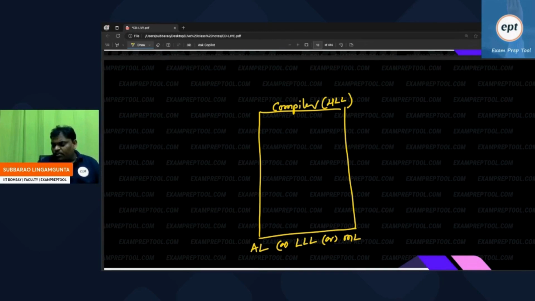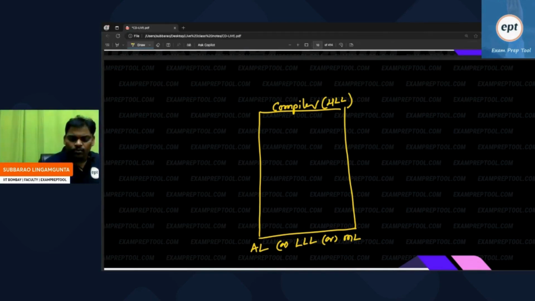As a computer science person, why are we discussing compiler? Because it is a program. We are the people who made the compiler. If anyone has not done it till now, maybe in your masters, maybe in your PhD, maybe while doing a job, you will do it. Remember, compiler is one program. It may be a complex program, but it is a program. A compiler contains approximately 10 lakh lines of code.